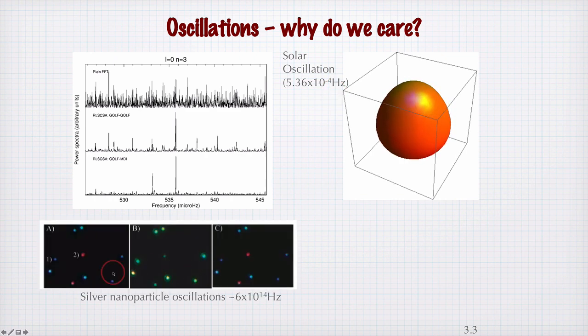And here we have an oscillation of silver nanoparticles. So here we have light coming in, hitting one of these little nanoparticles here, and causing the electrons to jiggle about, and the electrons jiggling give light radiation. And the frequency here is 6 by 10 to the 14 Hertz. This is 10 to the 18 times faster than the solar oscillation.